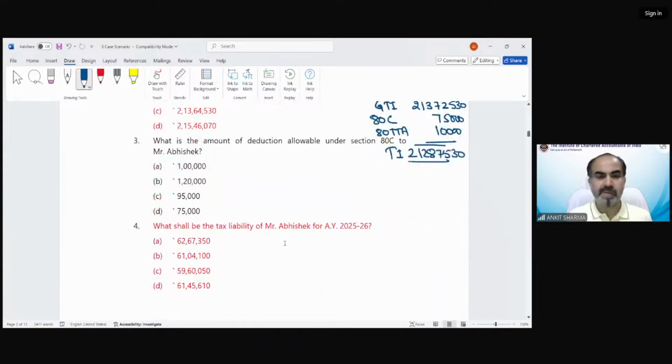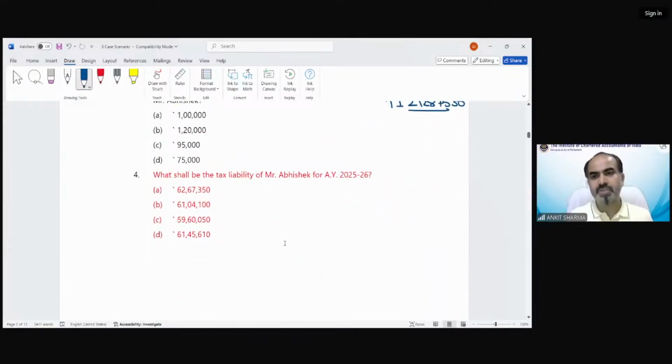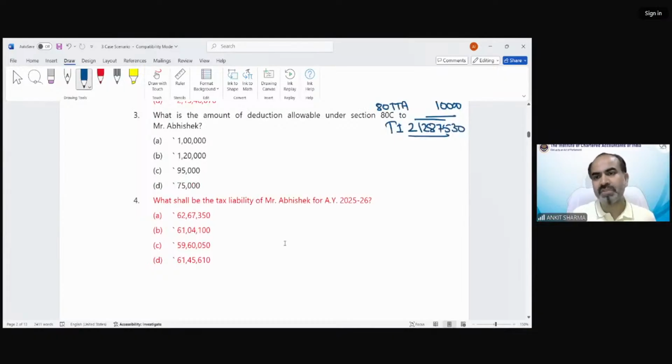Now question number 4 is asking, what shall be the tax liability of Mr. Abhishek for assessment year 25-26? So we have seen that we have income of 2,12,87,530.